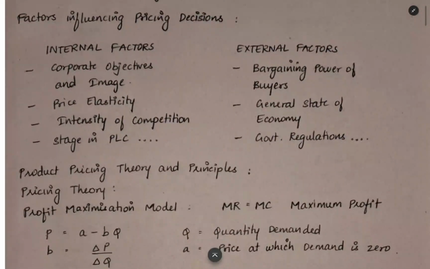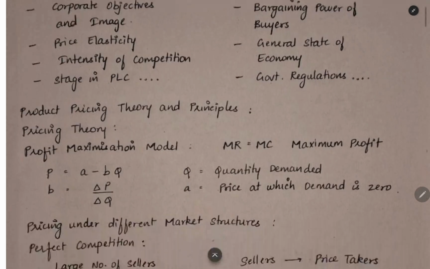Now what are the factors influencing pricing decisions? There are two factors: one is the internal factors, another is the external factors. Internal factors mean that we have to consider the image of our brand, what the corporate image of our company should be in the minds of the people and the other stakeholders, price elasticity of demand, how much competition we have in the industry, and the stage in the product life cycle. External factors are the bargaining power of buyers, the general state of the economy, macroeconomic conditions, and government regulations, all of which we have to follow, and then only we create the price.